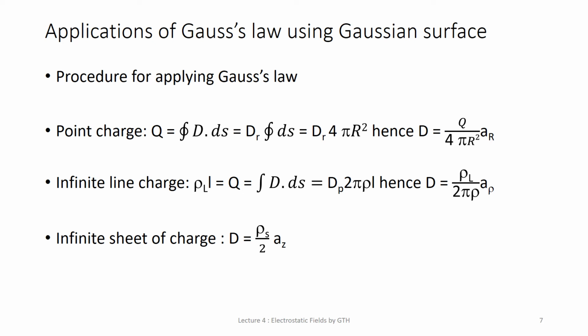Then you can write the equation by considering a cylindrical coordinate system. rho L times L is equal to Q is equal to the integration of D dot dS. Here dS is the circular surface area, 2 pi rho L, where rho is the radius of the cylinder and L is the length. Hence you will get D is equal to rho L divided by 2 pi rho, along a rho.